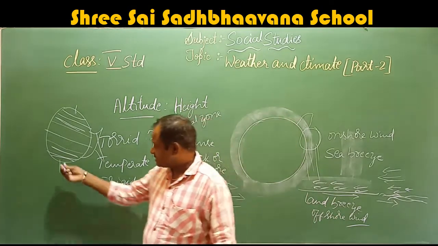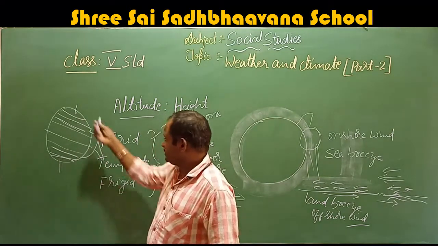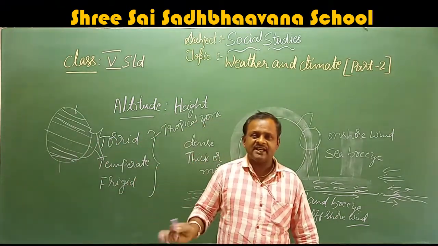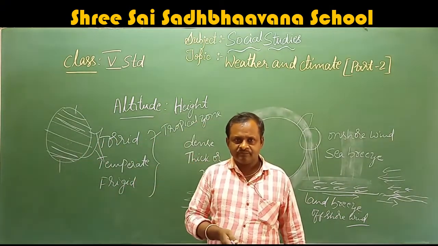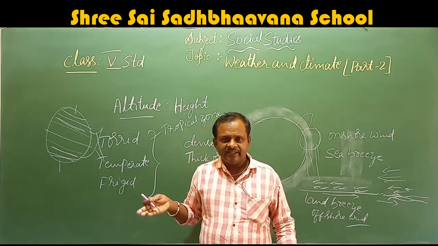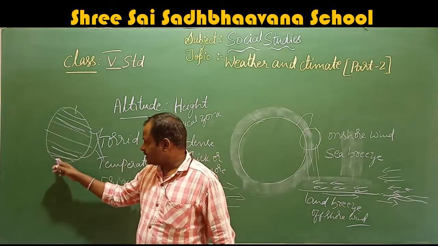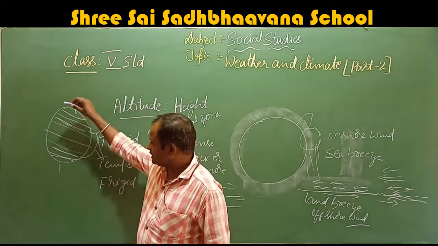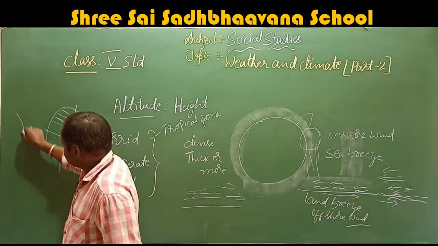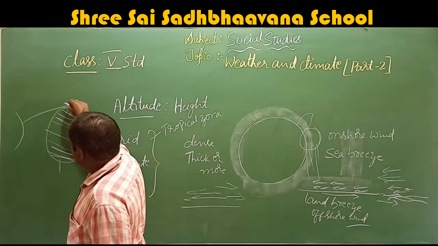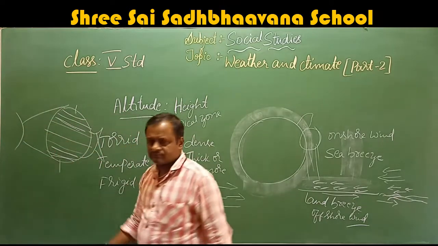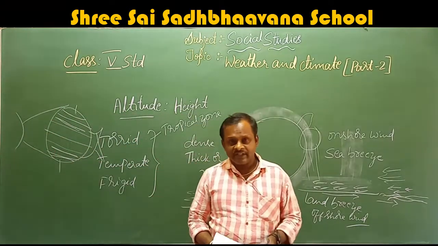Here, this area is called the frigid zone. What is the meaning of frigid? Frigid means ice, where we get the cold. So much cold because they are very far away from the equator. So here we are getting the sun rays. If the sun is like this, we are getting very few sun rays throughout the year.